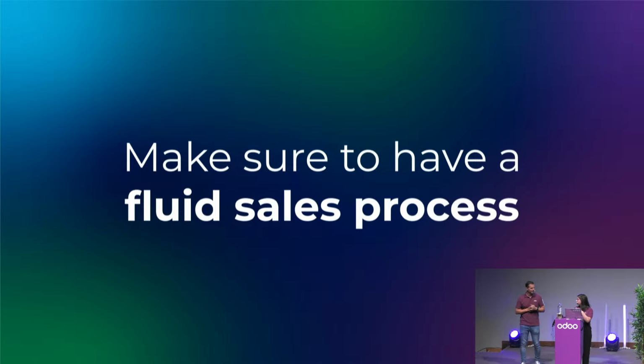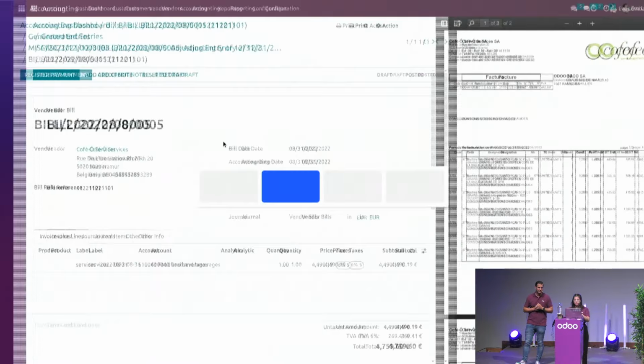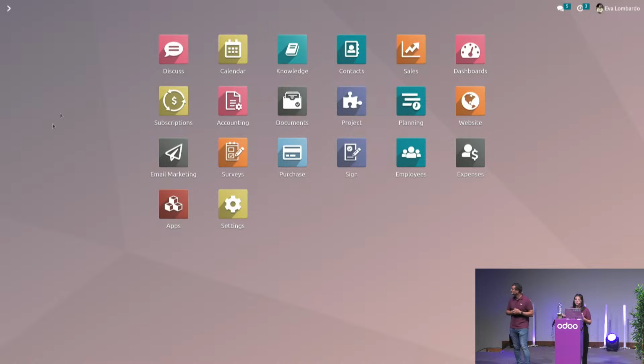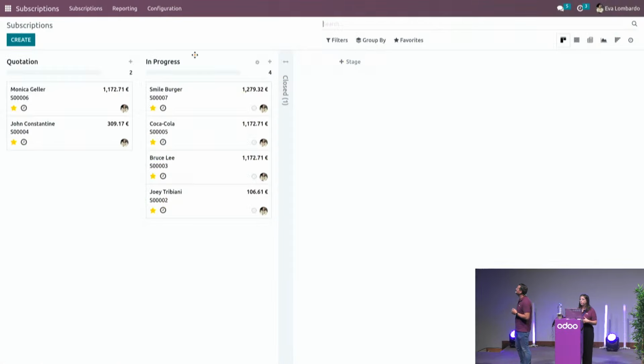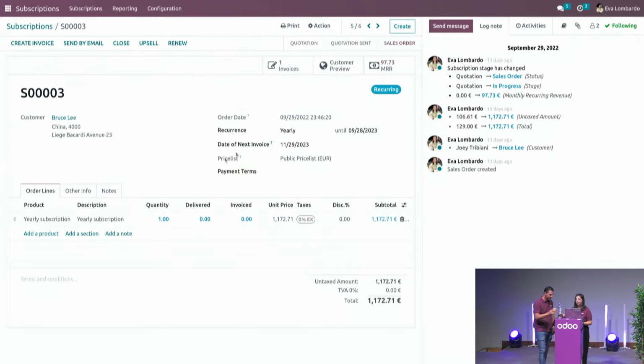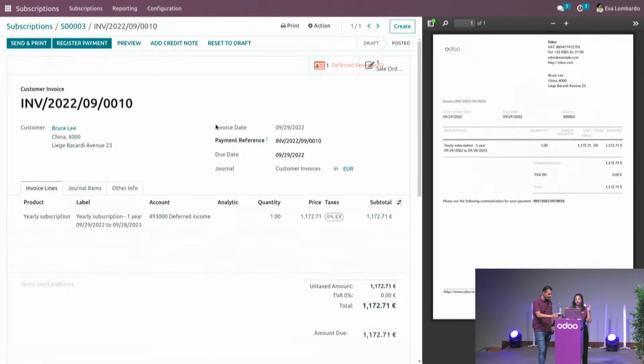Yeah, if we're going to talk about periodic revenue, let's dive into our subscription application. So if we dive into the subscription app, we're going to see all our running subscriptions. If I dive into one of those, I can easily reach the related invoice to that sub-sale order. You see here, same as with the assets, we have configured not an income account, but a deferred income. And same as the asset management, when we confirm the customer invoice, we can generate a deferred revenue automatically.